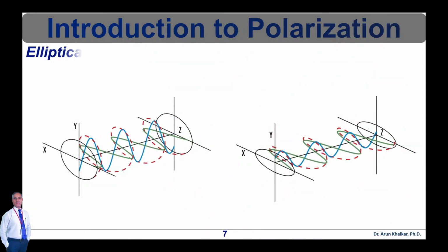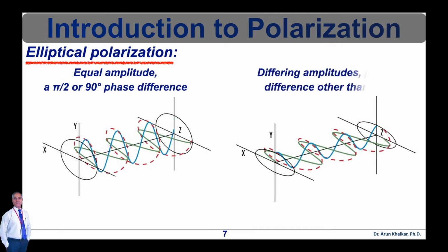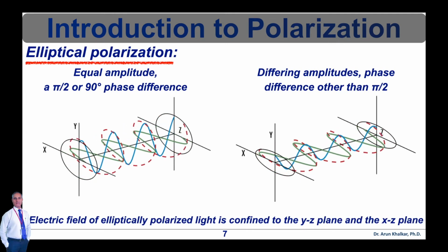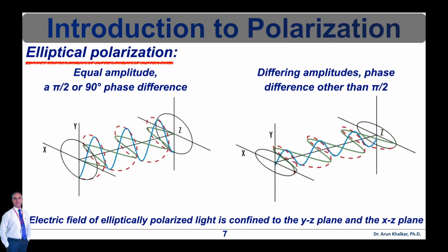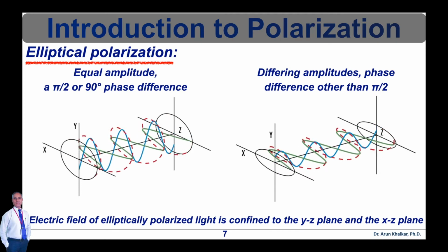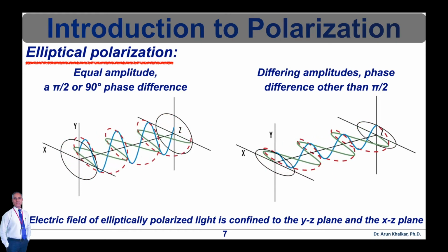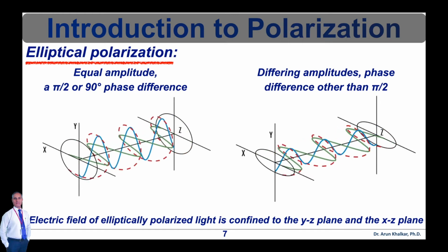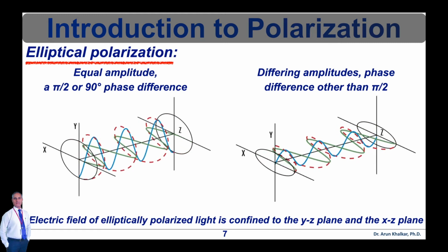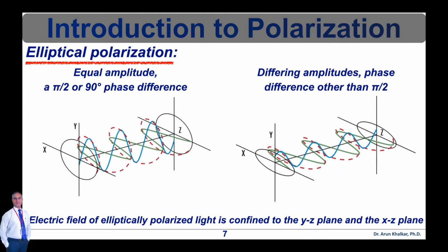The third type of polarization is elliptical polarization. In elliptical polarization, the electric field of light describes an ellipse. This results from the combination of two linear components with differing amplitudes and/or a phase difference that is not pi by 2. This is the most general description of polarized light, and circular and linear polarized light can be viewed as special cases of elliptically polarized light, as shown in this figure.